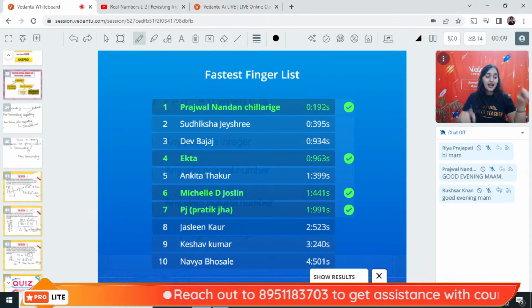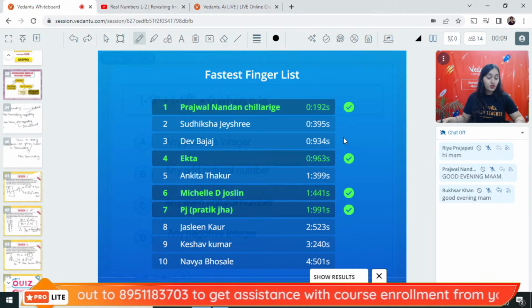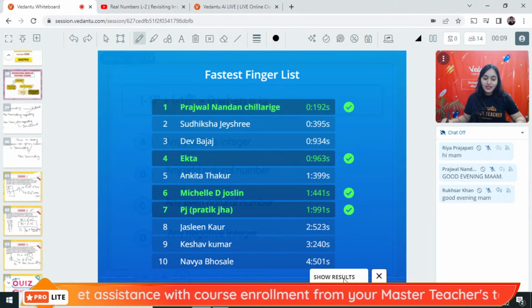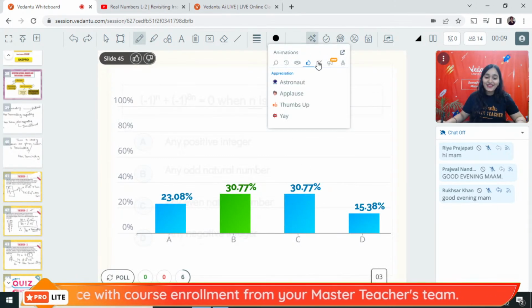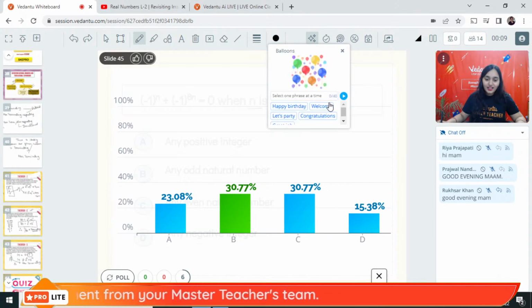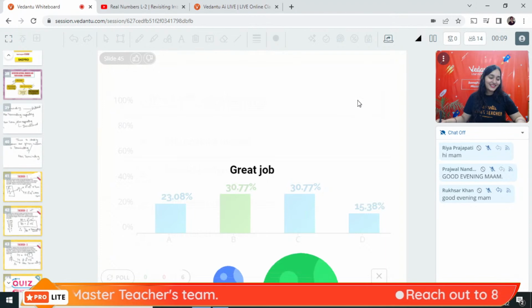Nirmali beta, this class is going on the Wave platform, so you have to give the answer on the Wave platform. Join the class on the Wave platform. Okay. Prajwal, Ekta, Michelle and Pratik are the only ones giving the right answer. Oh, no problem, come on. There are some balloons for you guys. Good job.